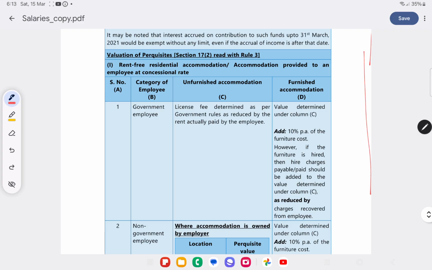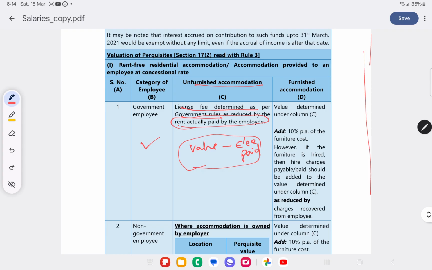Suppose rent-free accommodation is given to the employee or given at a concessional rate. If it is given to a government employee, what will happen? If unfurnished accommodation is given, the license fee determined as per government rules, as reduced by rent actually paid by the employee. So the value of benefit provided free of cost is the license fee determined as per government rules minus rent actually paid by the employee, right?